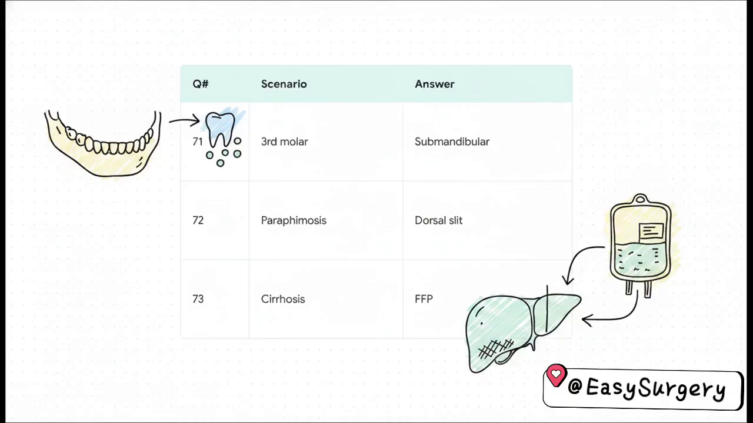And for 73, think about a patient with liver cirrhosis who's actively bleeding. They aren't making coagulation factors, right? So you need to replace them directly by administering fresh frozen plasma, or FFP.